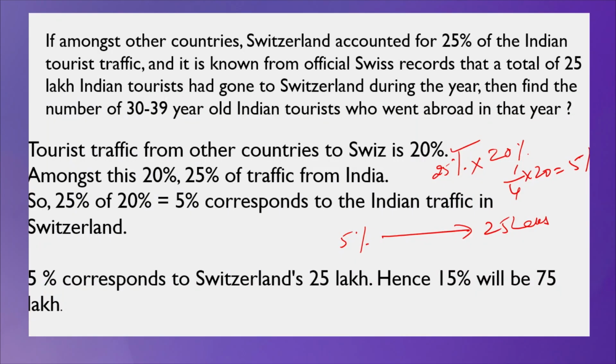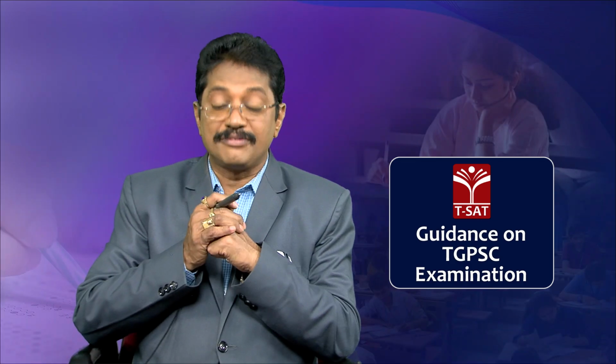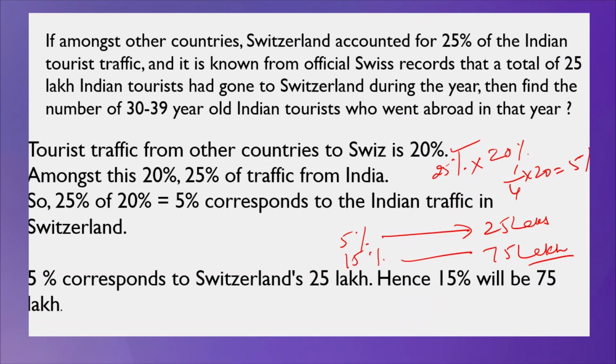For 5% is 25 lakhs, then 15% is how much? 5 3s are 15, so 25 3s are 75 lakhs. So, simply you can say 75 lakh people went abroad in that particular year between 30 to 39 years of age. Is it clear?